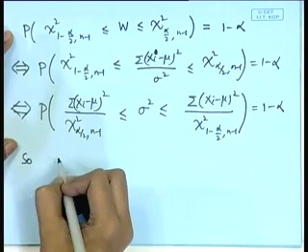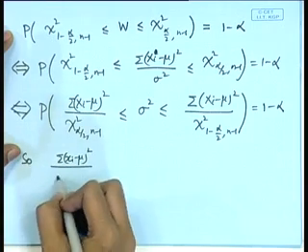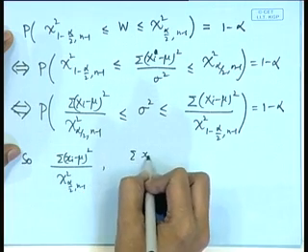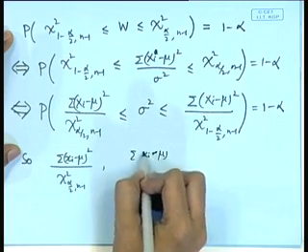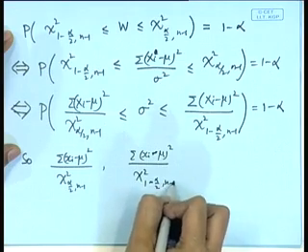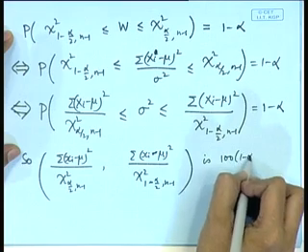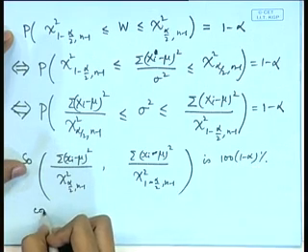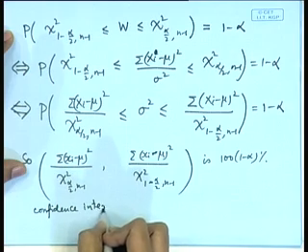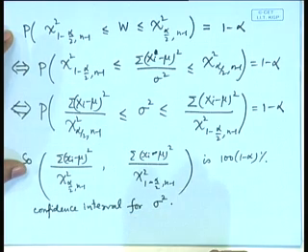So, sigma of xi minus mu square divided by chi square alpha by 2, n minus 1 to sigma of xi minus mu square divided by chi square 1 minus alpha by 2, n minus 1 is a 100 1 minus alpha percent confidence interval for sigma square.